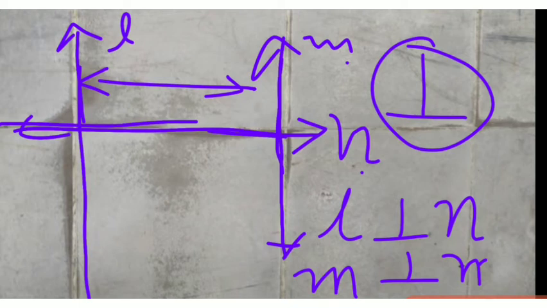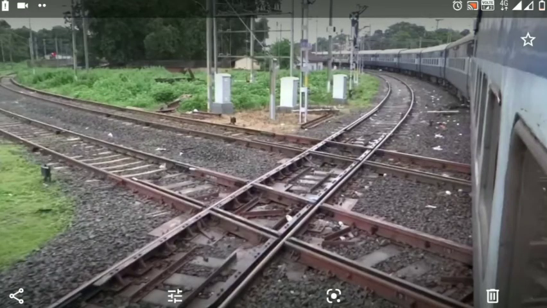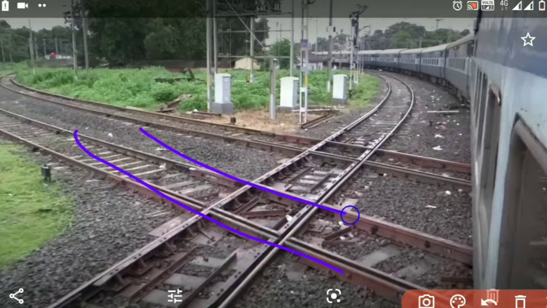Okay, children, have you ever visited a railway station? You must have seen these railway tracks there. Can you find lines and the intersecting line, the transversal? Let's find out, right? If we take these two as lines, then this is the transversal because it intersects at two distinct points.